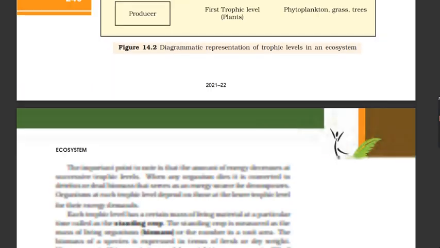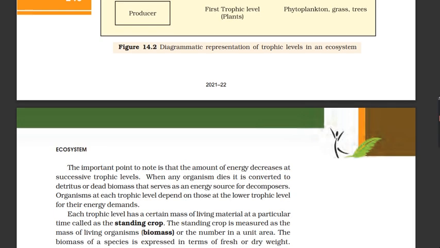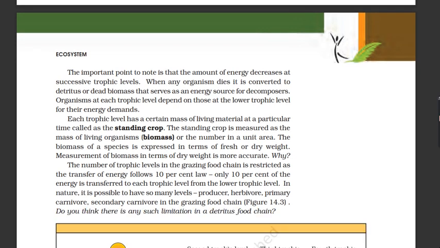The important point to note is that the amount of energy decreases at successive trophic levels. When any organism dies, it is converted to detritus or dead biomass that serves as an energy source for decomposers. Organisms at each trophic level depend on those at the lower trophic level for their energy demands.